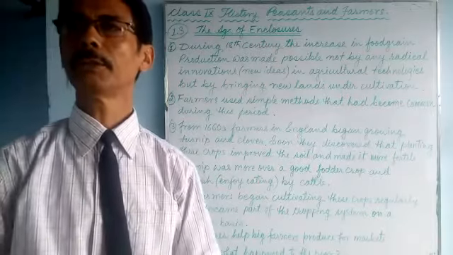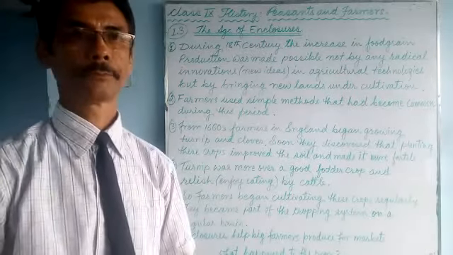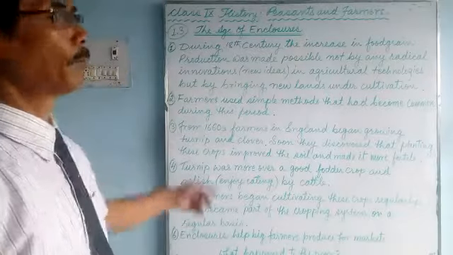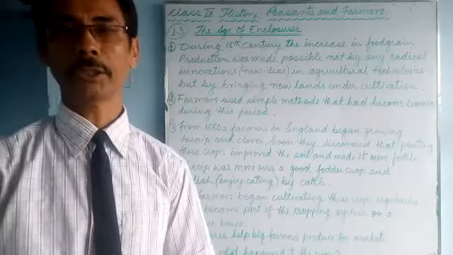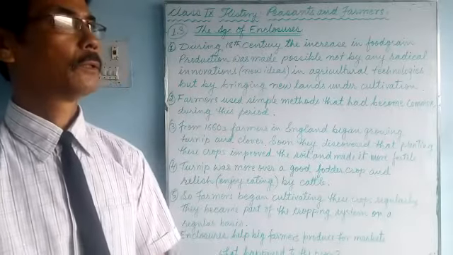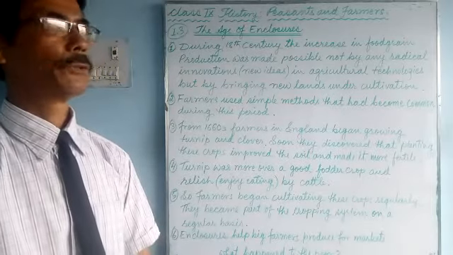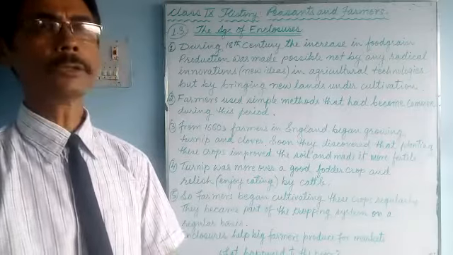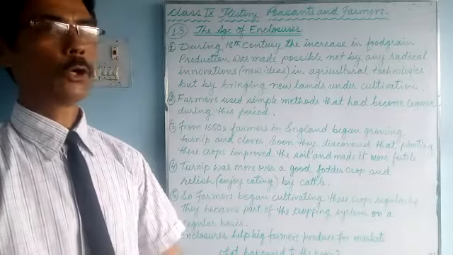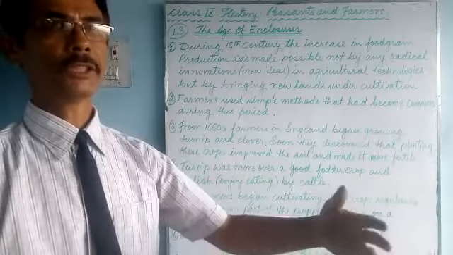Let's continue our lesson in history, peasants and farmers. So we have reached 1.3, the age of enclosures. In our previous class we talked about how during the 16th century and 18th century enclosures took place in England, and they occupied the common land and drove the peasants further.